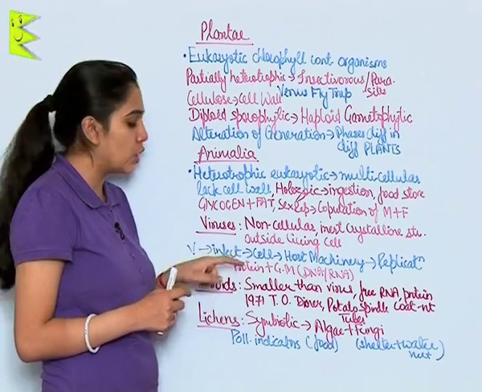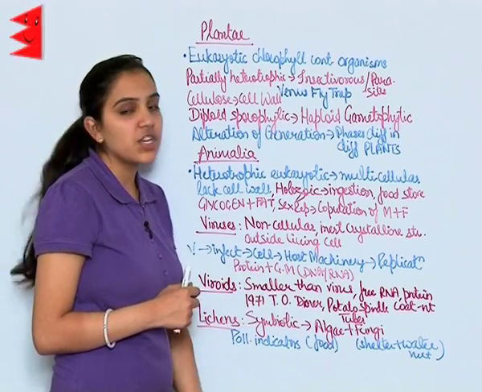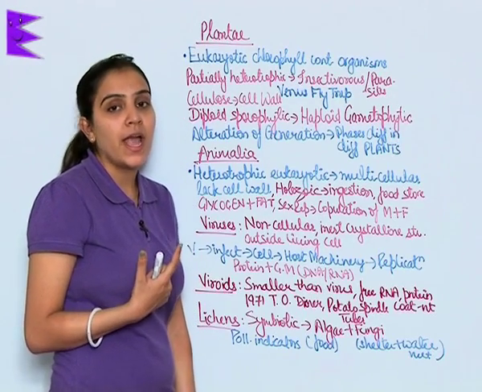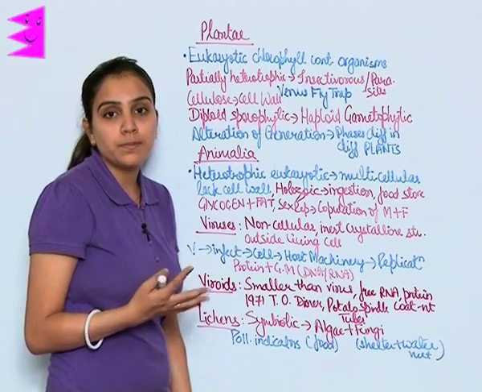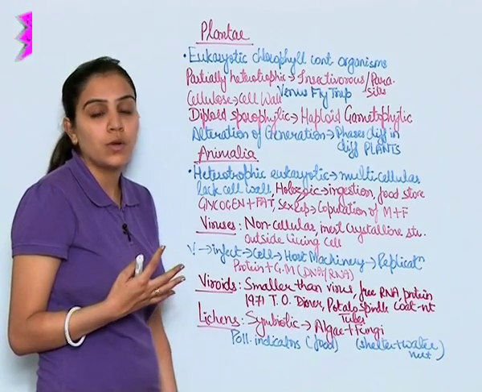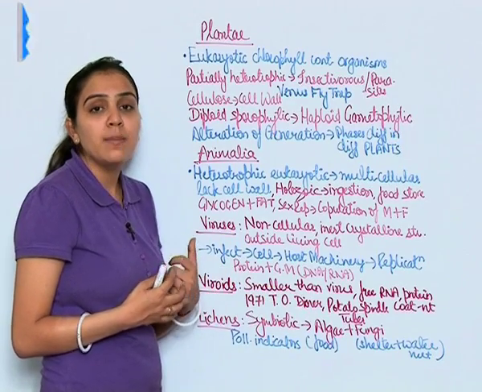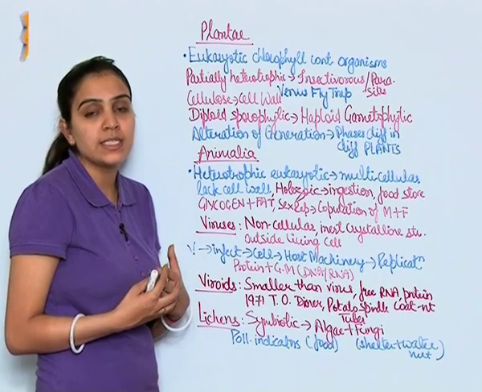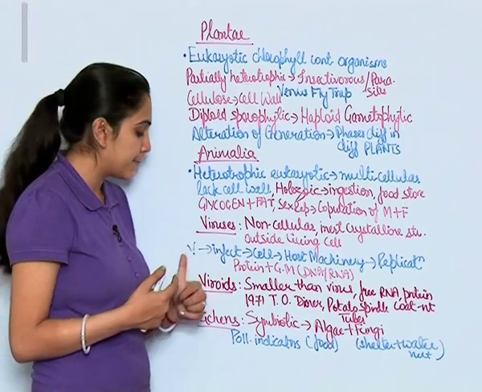A virus is composed of a protein coat plus genetic material. This genetic material could be DNA or RNA. Only one kind of genetic material is present. AIDS, common flu, which is also known as the common cold, and many other fatal diseases found in human beings as well as plants and animals are caused by viruses.